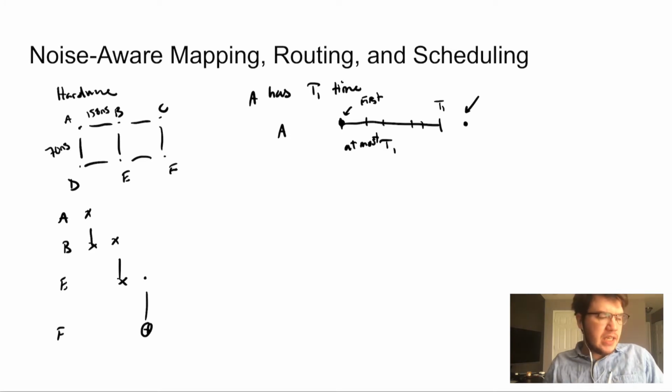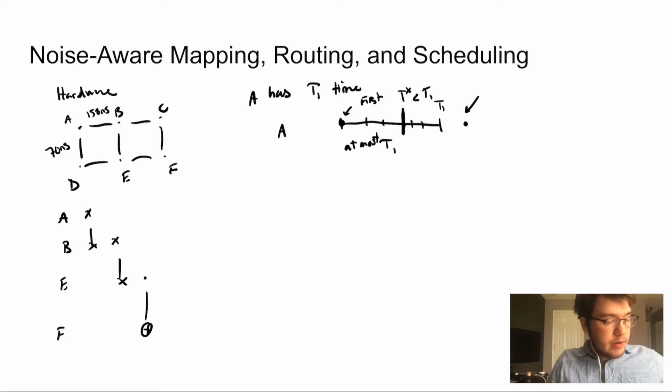So this strategy can be considered too restrictive in one sense. On one hand, it says that programs cannot be executed if they can't all be scheduled at the right time. But it can also be too lenient. There is a probability of error even if all the gates fit within the window. We might want to reward programs which minimize total active volume more. So we might want to say, okay, well, your last gate was here at this T star time, which is less than T1. And that is beneficial, and we should prefer things that do this for our qubits.